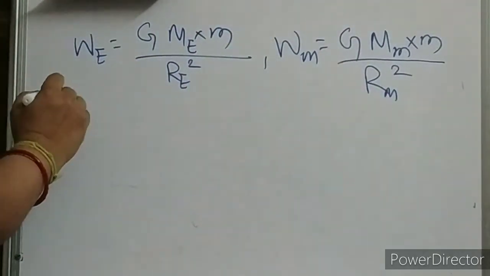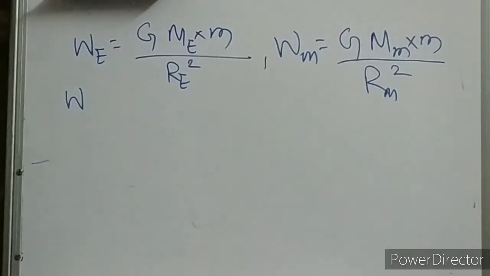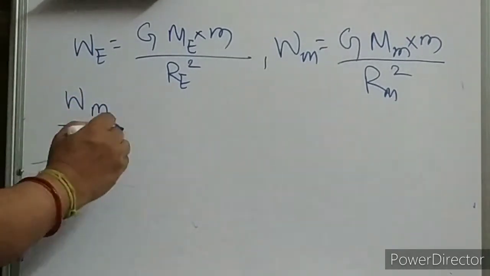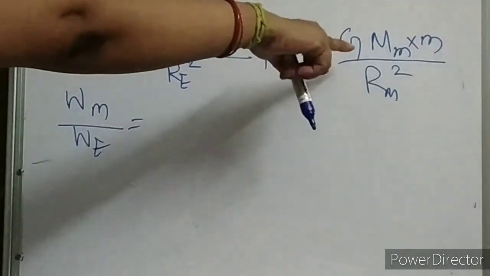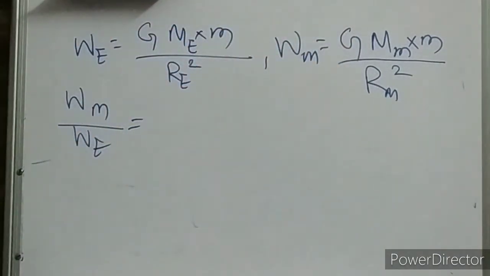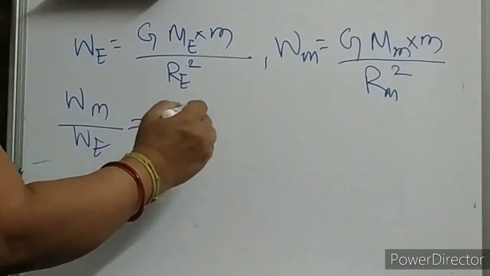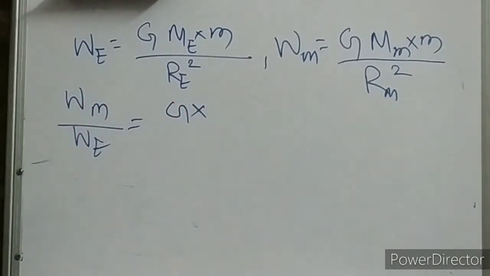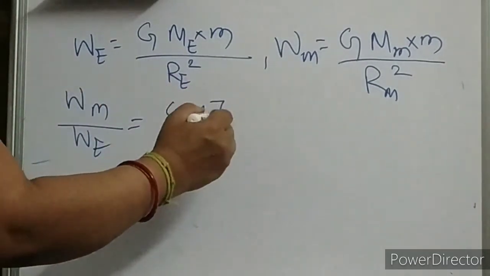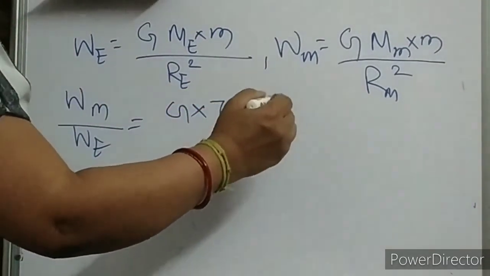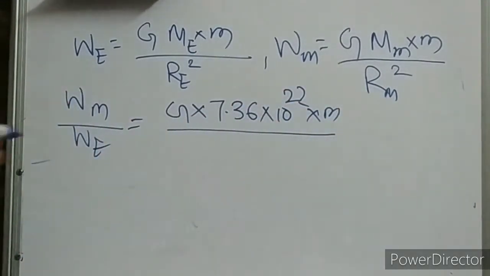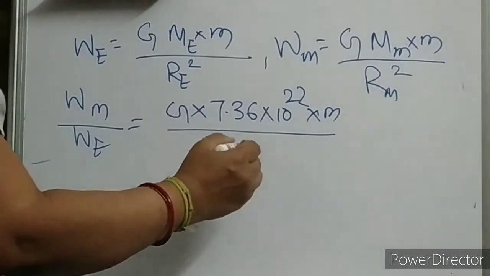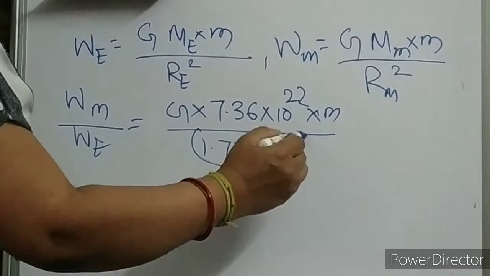To compare, what will we do, children? We can take the ratio. So weight of the Moon by weight of the Earth. What is weight of the Moon? So this divided by this. Okay. So let us write. Just now I have written. So what is the mass of the Moon? It is 7.36 into 10 to the power 22 into M. What is the radius, children? The radius is 1.74 into 10 to the power 6 square.